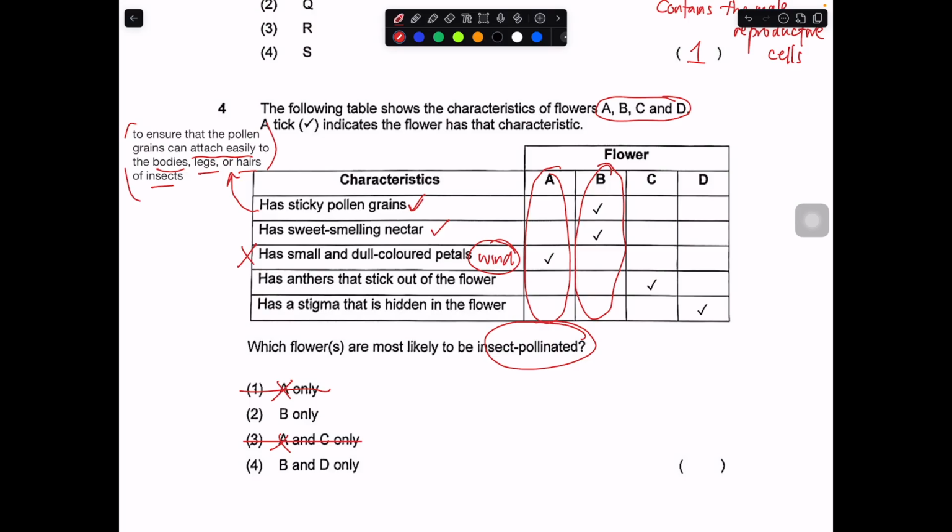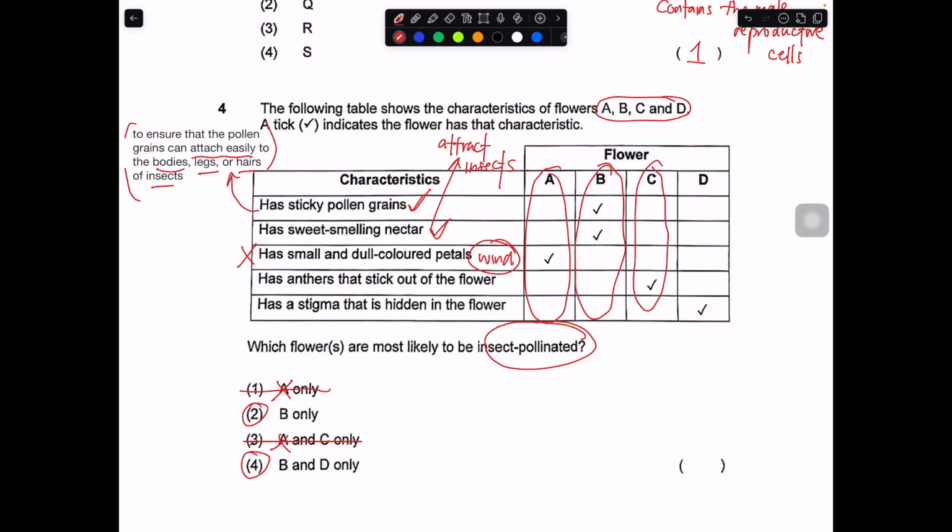So definitely we will expect sweet smelling nectar, yes, because we want to attract insects to the flower so that the pollen grain has a chance to attach to them. Since we know that B is correct, it's either number 2 or number 4. We just need to check with D. Okay, but let's go through C first.